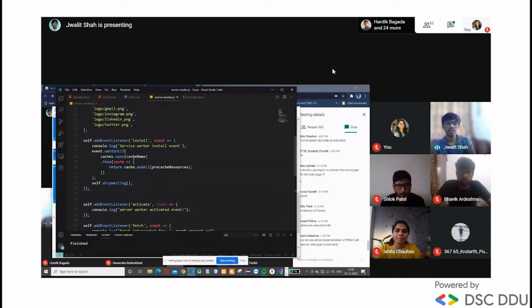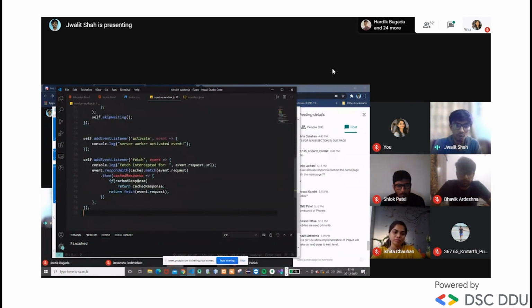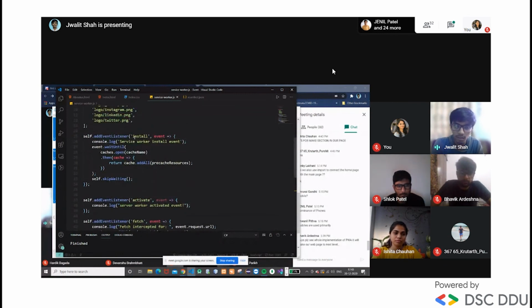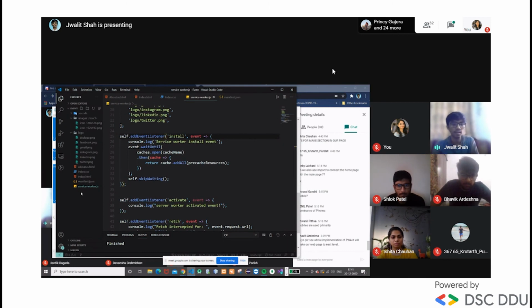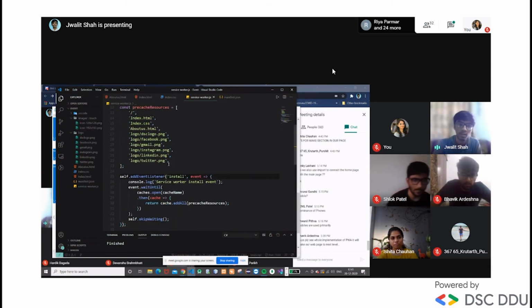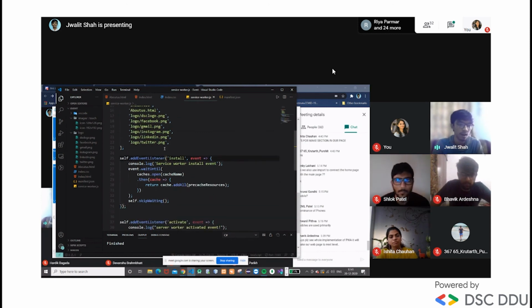Okay, so these are some life cycle events of a service worker, and one of them is the install event. So let's say we are installing. The scope of a service worker is the directory it starts in, its subdirectories, and the files under it. So we always put our service worker at the root level, so that it can cache all of the things I have mentioned in the pre-cache resources, and it can access all.